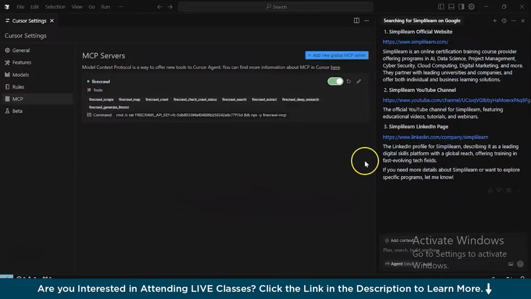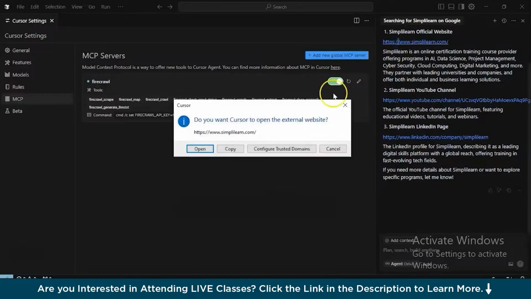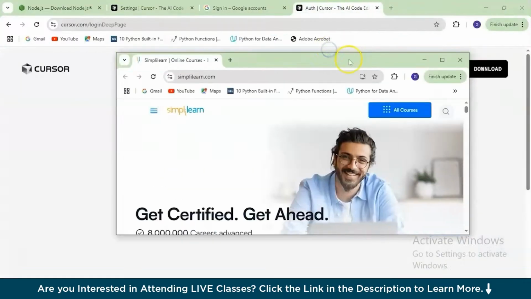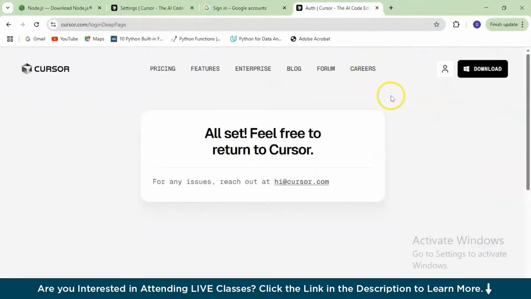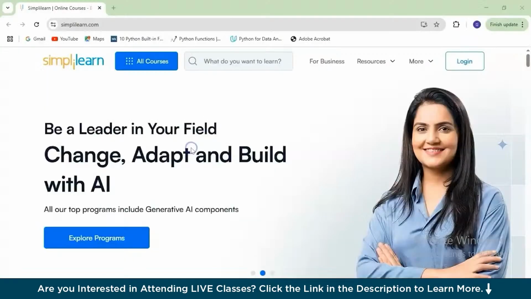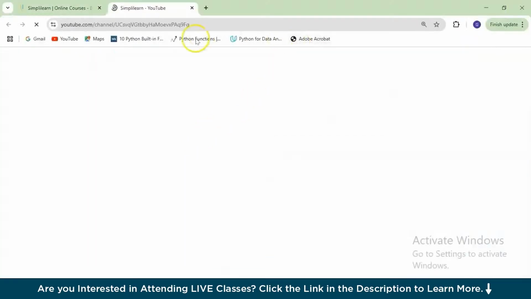So let's get started with the official web page. Click on simplilearn.com. Now, it's asking me permission, open. Now we are on the Simplilearn homepage. Similarly, let's go back and select the YouTube page. So that's the one. Open again, give permissions. So you're on the Simplilearn YouTube page.